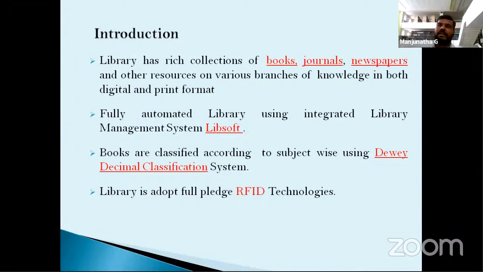I visited all the academic universities in Karnataka, and only a few have these facilities. Our college has these facilities, while many colleges and institutions don't. RFID is one of the popular technologies.